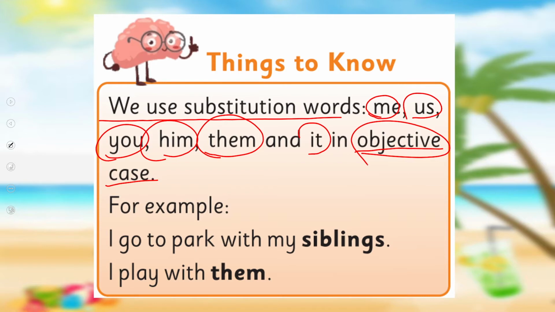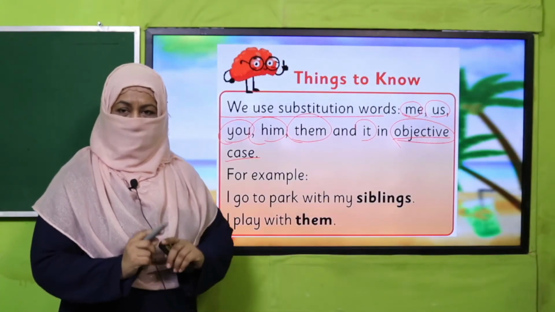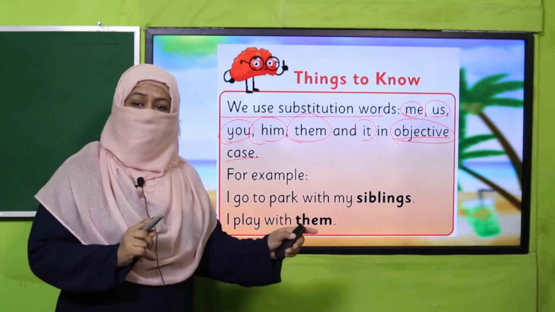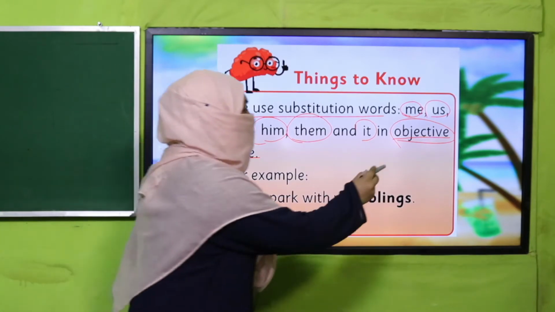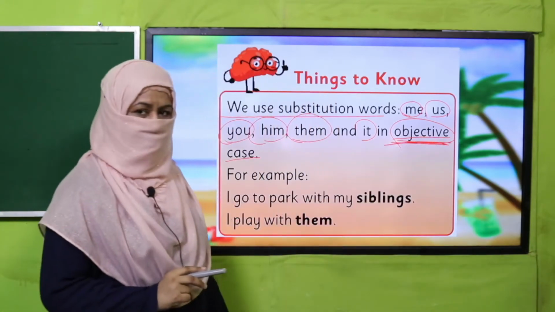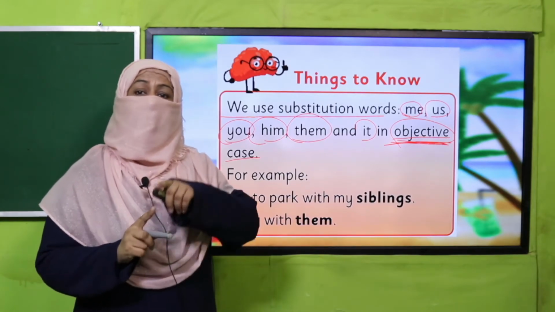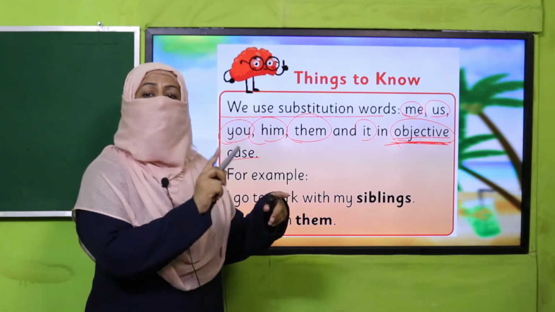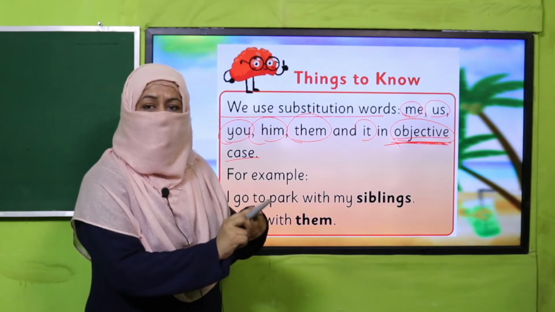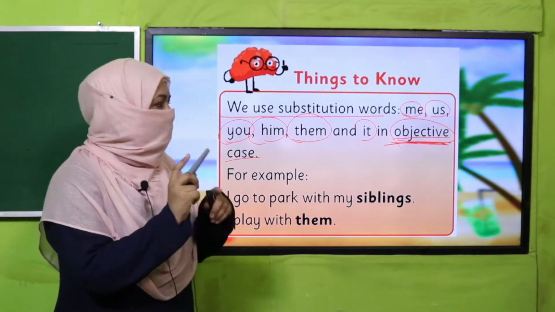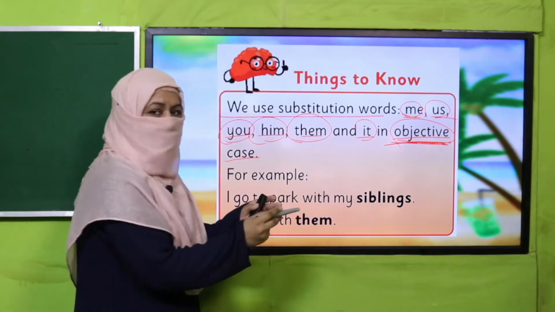We call it objective case when a naming word comes after action word, right? When a naming word comes after action word and we replace that naming word with a substitution word, we use objective case of substitution word. Listen again. When a naming word comes after action word, we replace that naming word with an objective case substitution word. And what are those? Me, us, you, him, them and it. We'll find out which goes with which.